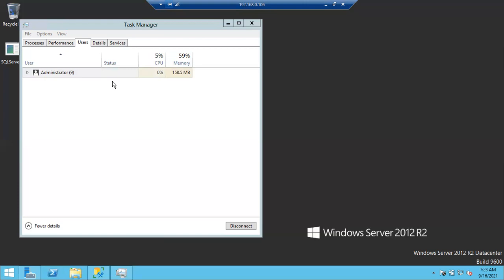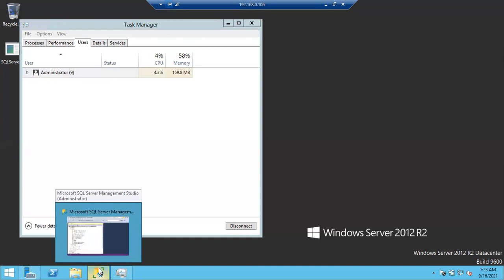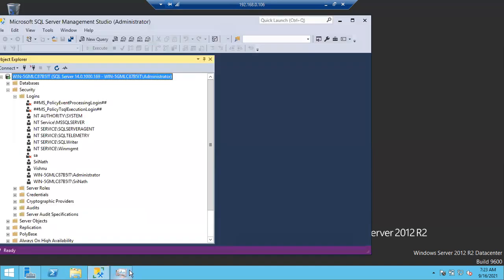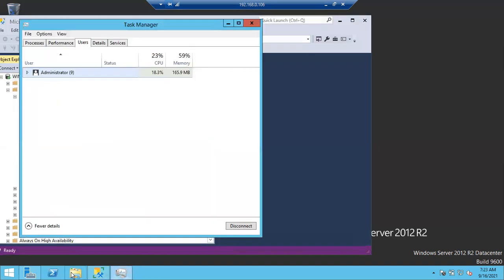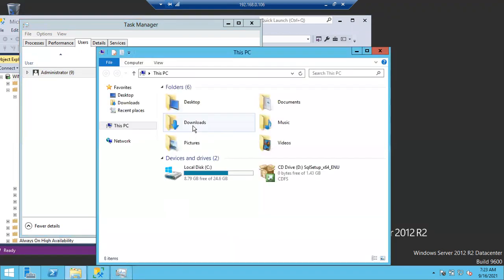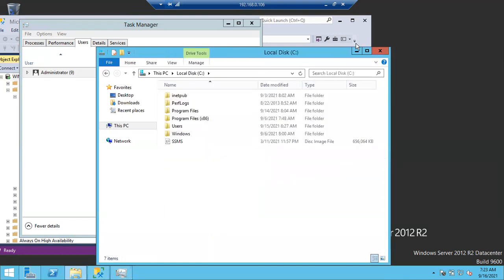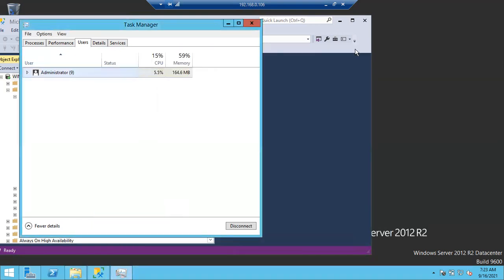If you disconnect from the server, whatever tools you opened earlier will remain. Say, for example, today I opened Management Studio, I opened Task Manager, and I opened some folders. Whatever folders, whatever tools you opened, everything will be the same as it is. Even if you connect after 10 days, all these folders and tools will be open. The status will be the same. Nothing will be closed. But if you log off, all the folders, tools, everything will be closed.